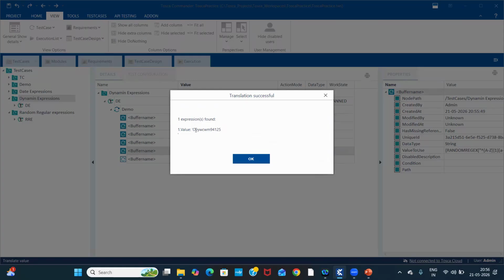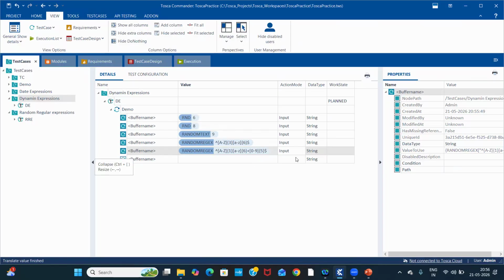The first letter is capital, the remaining six letters are small. Then I got five random numbers. Why did I get five random numbers here? I added 0 to 9 for the numbers, and I gave five. I wanted five like that, so that is the reason I got that format.